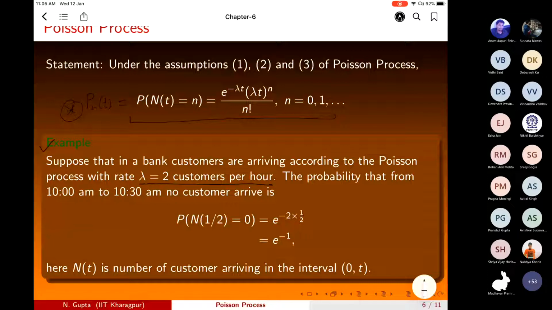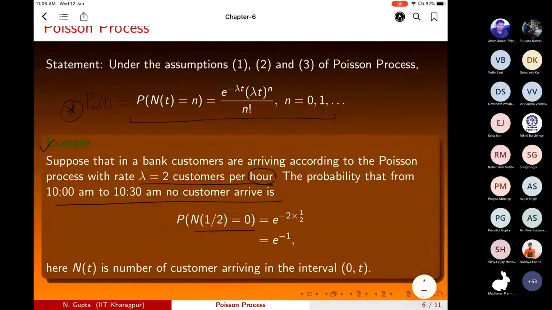Find the probability that from 10 to 10:30 a.m. no customer arrives. Because the rate is in hours, we have to convert minutes into hours or hours into minutes, one of them. So we have to find the probability that in an interval of length 30 minutes, that means half an hour, 0 customers arrive.